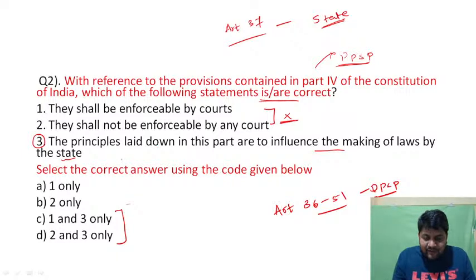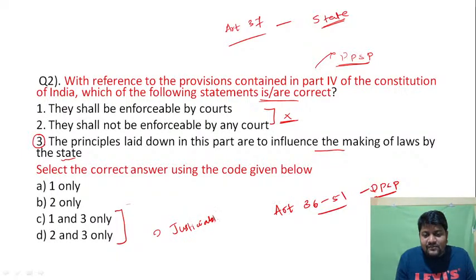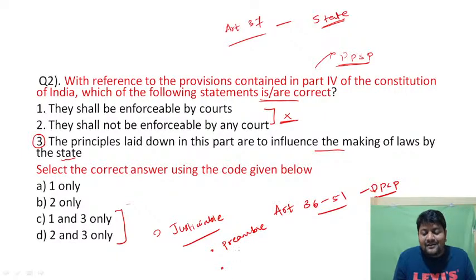A few parts of the constitution are not enforceable by court, or basically they are not justiciable in nature. Justiciable in nature means we cannot go to court to enforce these principles. Some of them are the preamble, which is also not enforceable by court, and especially the DPSPs are also not enforceable by the court, right?